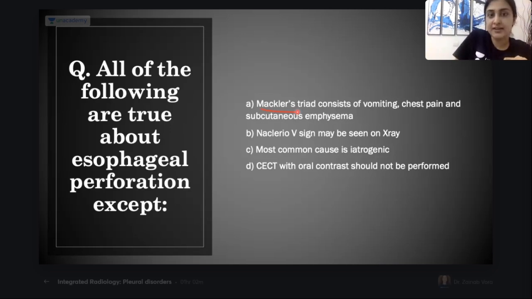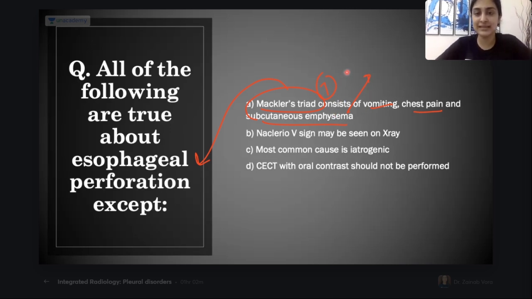Mackler's triad consists of vomiting, chest pain, and subcutaneous emphysema. Is this a true statement? Yes, definitely. Mackler's triad, used for esophageal perforation, is vomiting, retching, chest pain, and subcutaneous emphysema. What is the physical examination sign for subcutaneous emphysema? What crunch do we see in the interscapular area? We see the Hamman's crunch, correct? A physical examination sign of subcutaneous emphysema.